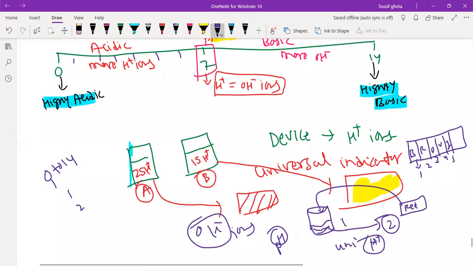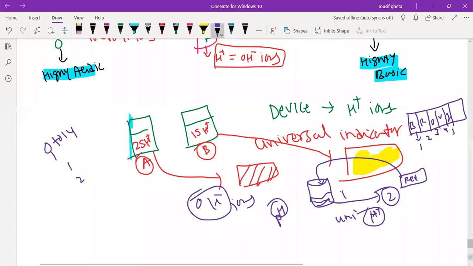Then what about OH minus ions? How will you recognize that it is a base? Understood what I said?